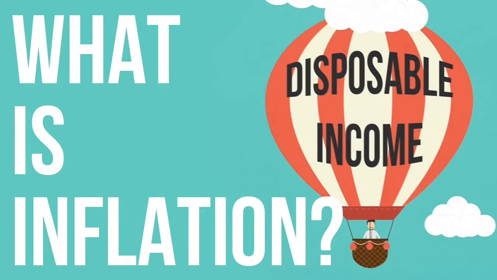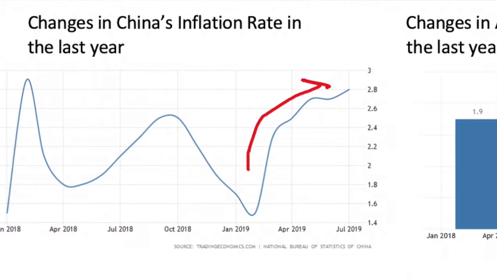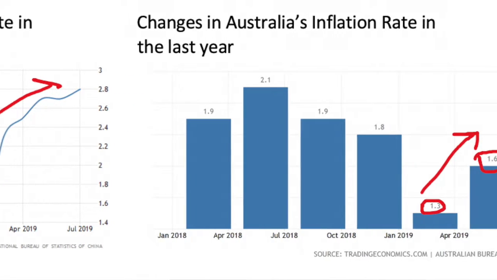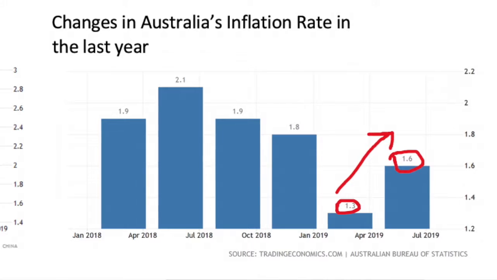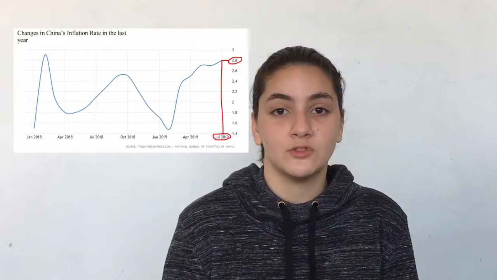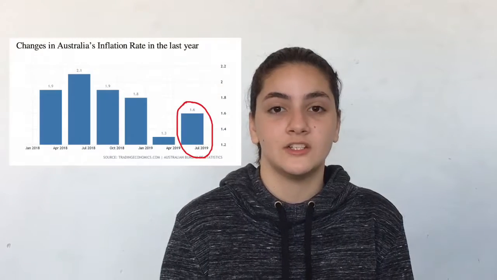Inflation is the measure of increase or decrease of prices for goods and services. Australia and China are both in the same situation in regards to inflation changes, as visible within the graphs on screen. We are able to witness that as of April 2019, both countries have seen an increase in inflation rate. This increase in inflation rate can be attributed to an increase in demand for certain goods and services. When goods and services are wanted by the majority, then prices will increase in order to be able to meet the demands. As of July 2019, China has an inflation rate of 2.8%, whilst Australia has an inflation rate of 1.6%.